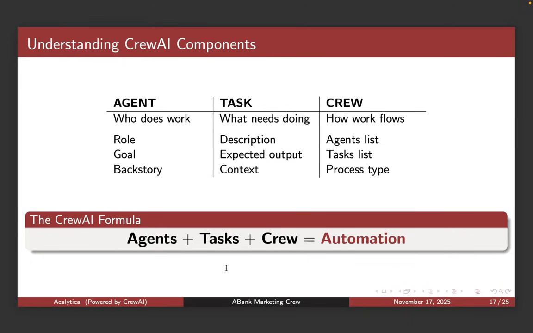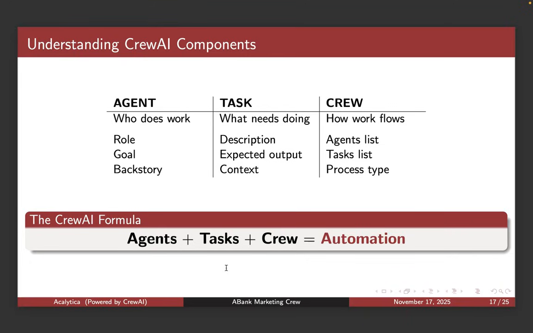These are the components that you have when it comes to CrewAI, where you've got an agent, you've got a task, and you've got a crew. The agent is the who in this part. Who's doing the work? What is their role? They have to have a goal and a backstory. So backstory is important as well.